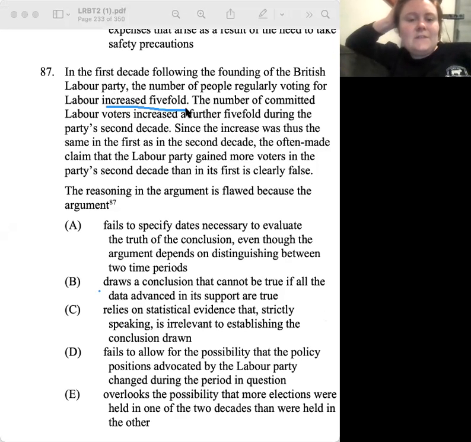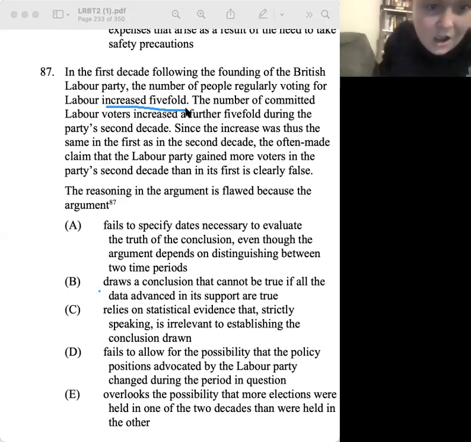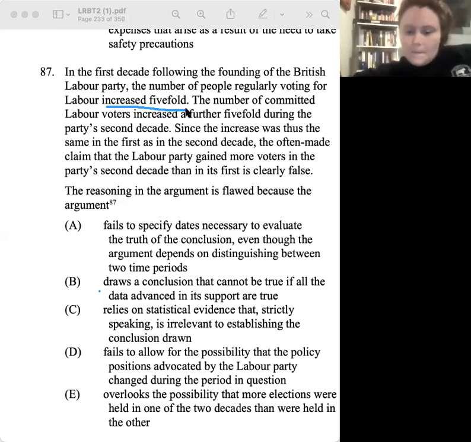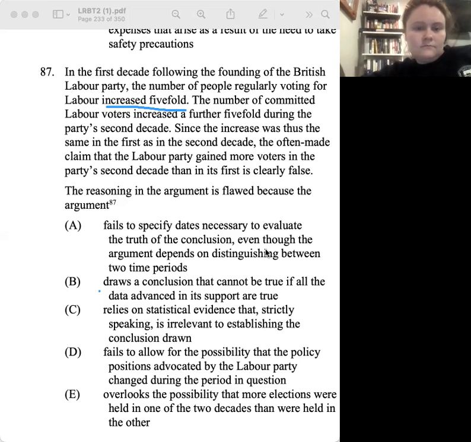Since the increase was thus the same in the first and the second decade, the often made claim that the Labour Party gained more voters in the party's second decade than the first is clearly false. All right, what is our conclusion? That the often made claim that the Labour Party gained more voters, and that whole sentence. Yeah, is that valid? Can we say... No.